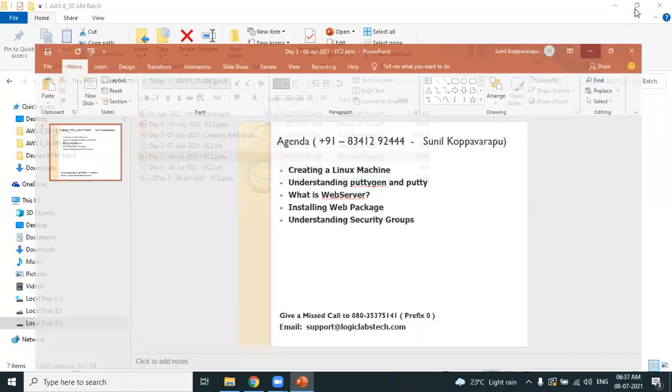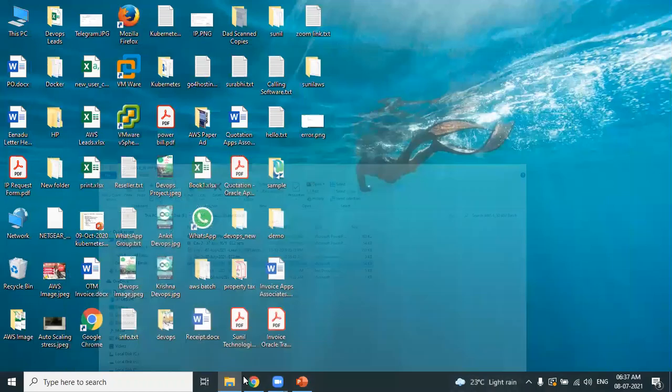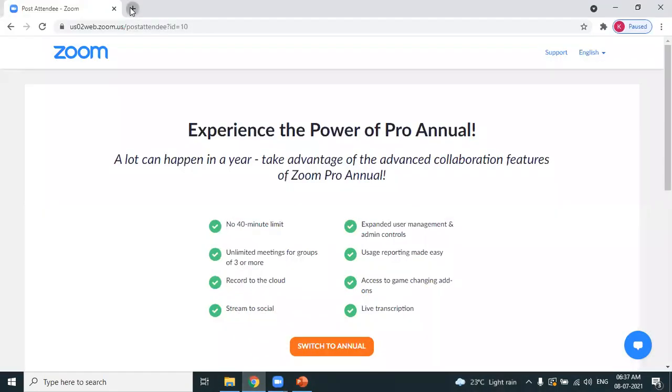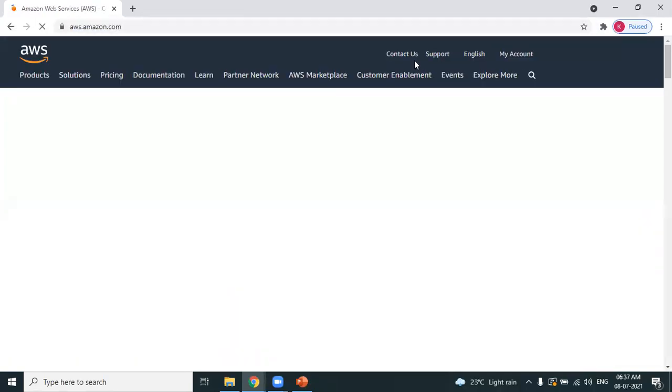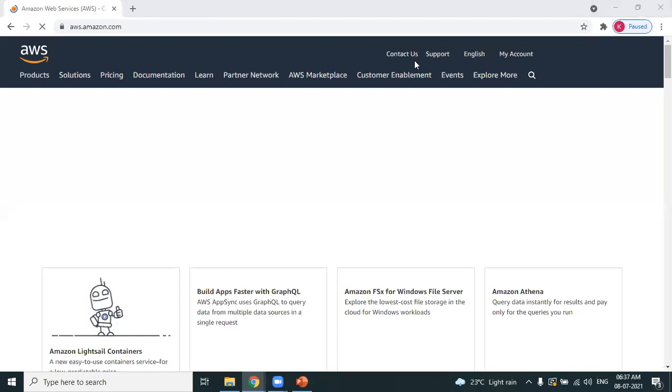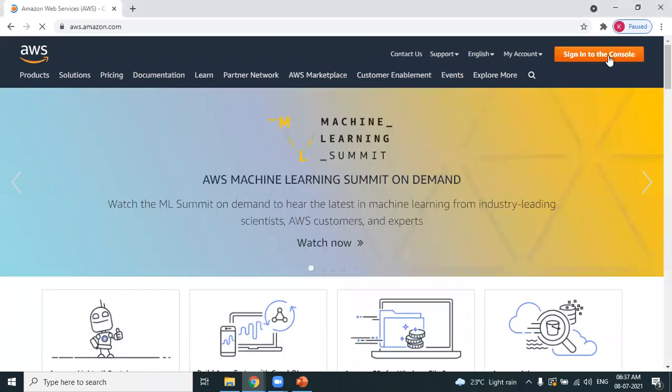How to log into AWS Cloud? Yes, you are right. The URL is aws.amazon.com. Sign in. What are the login details?